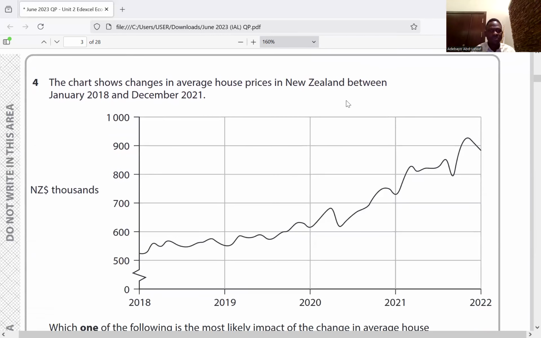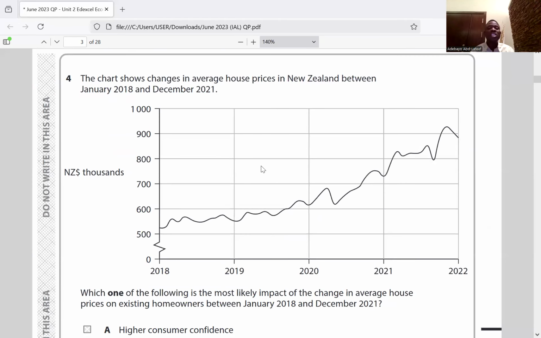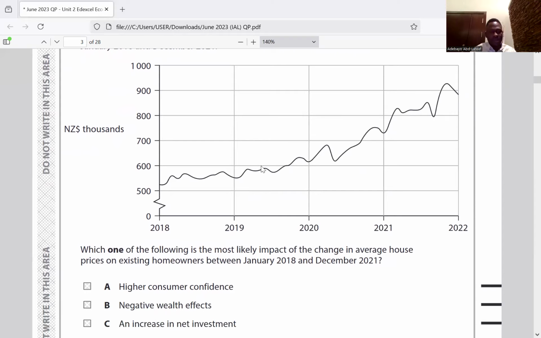Question 4. We have a chart here. They said the chart shows changes in average house prices in New Zealand between January 2018 and December 2021. So the price of houses continued to rise over time. Now, which one of the following is the most likely impact of the change in average house prices on existing homeowners between January 2018 and December 2021?